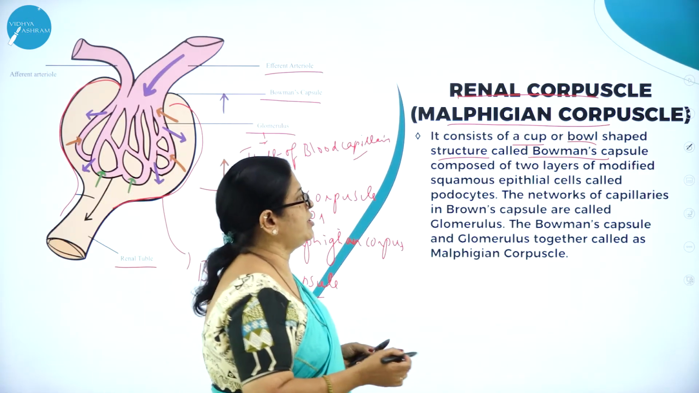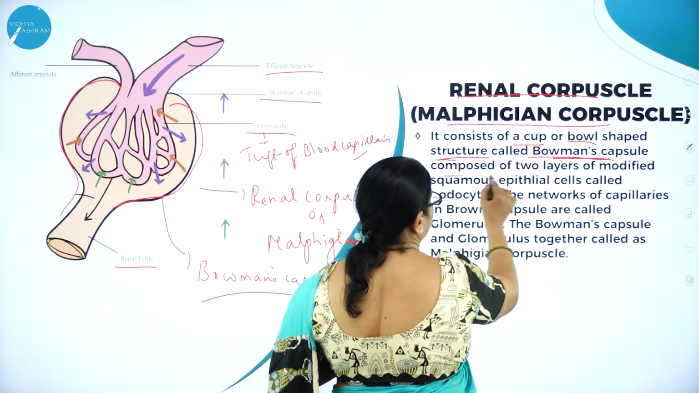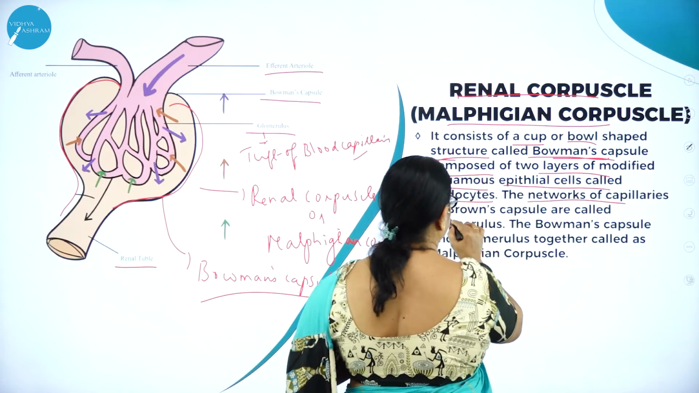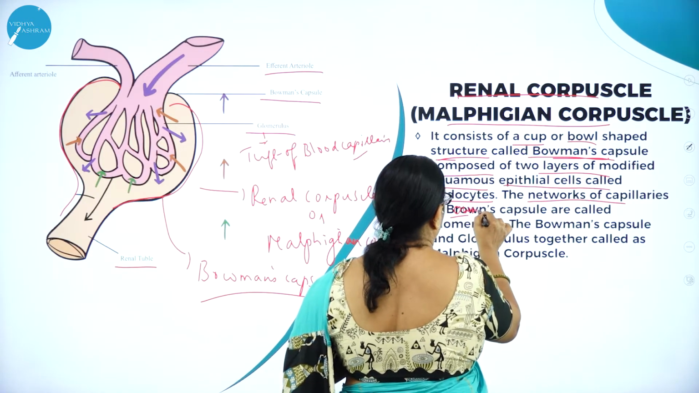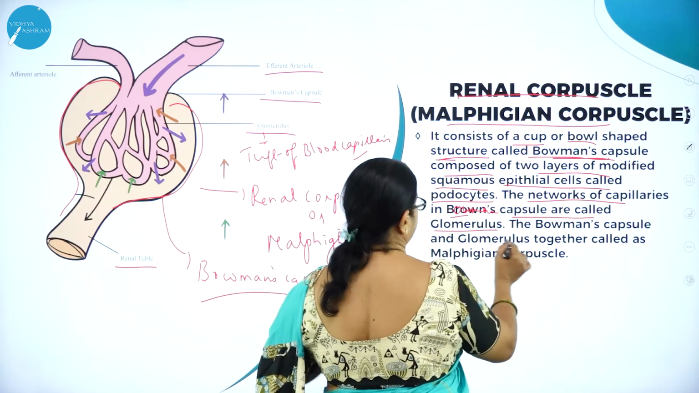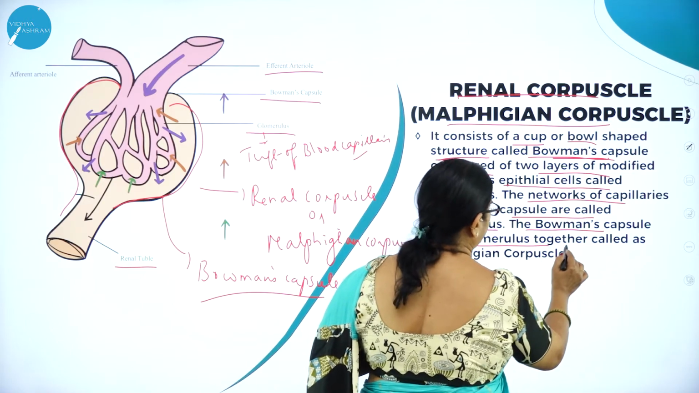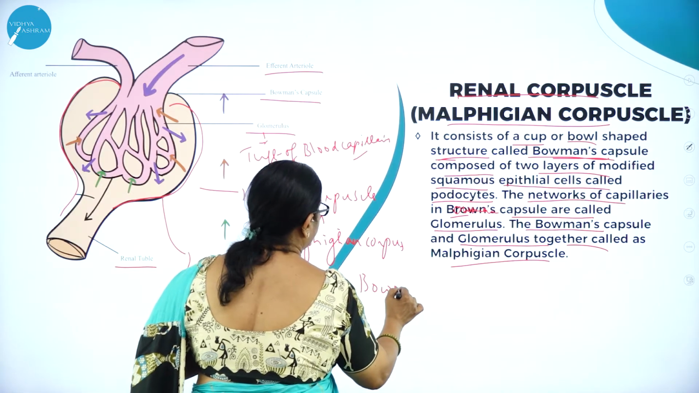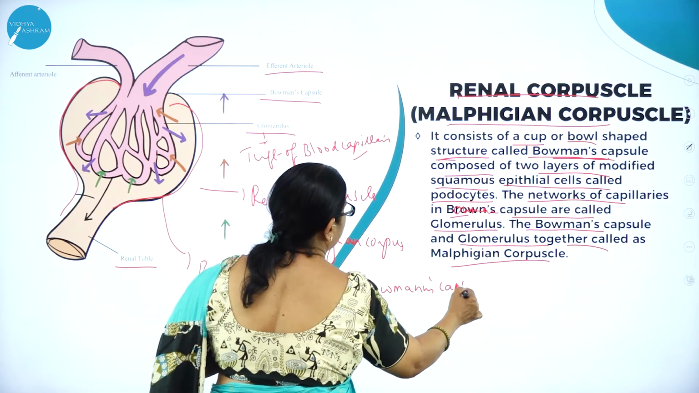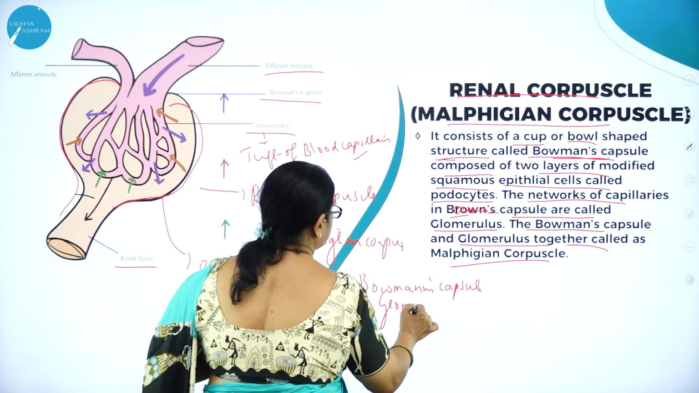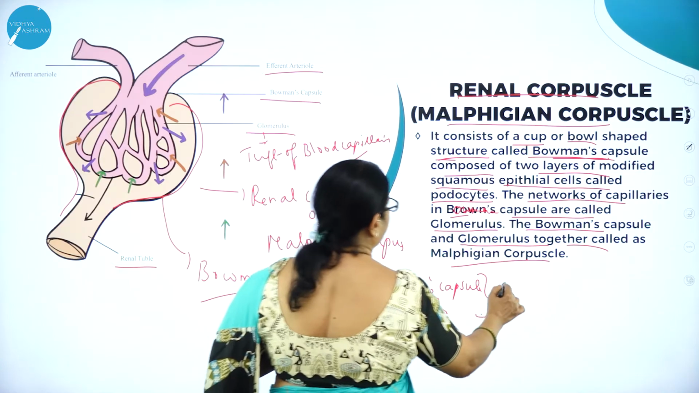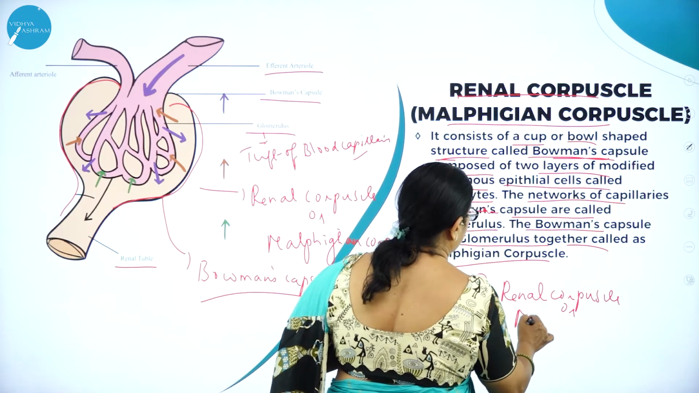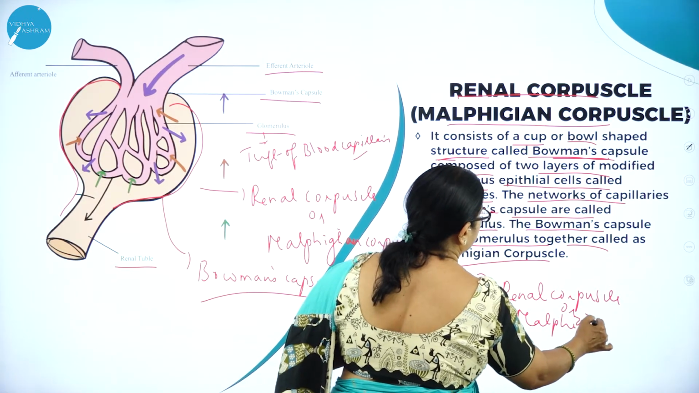So it consists of a cup or a bowl-shaped structure called Bowman's capsule, composed of two layers of modified squamous epithelial cells called podocytes. The network of capillaries in Bowman's capsule is called glomerulus. As I said, the Bowman's capsule and glomerulus together are called Malpighian corpuscle. So here Bowman's capsule as well as glomerulus put together is called renal corpuscle, or it is otherwise called Malpighian corpuscle.